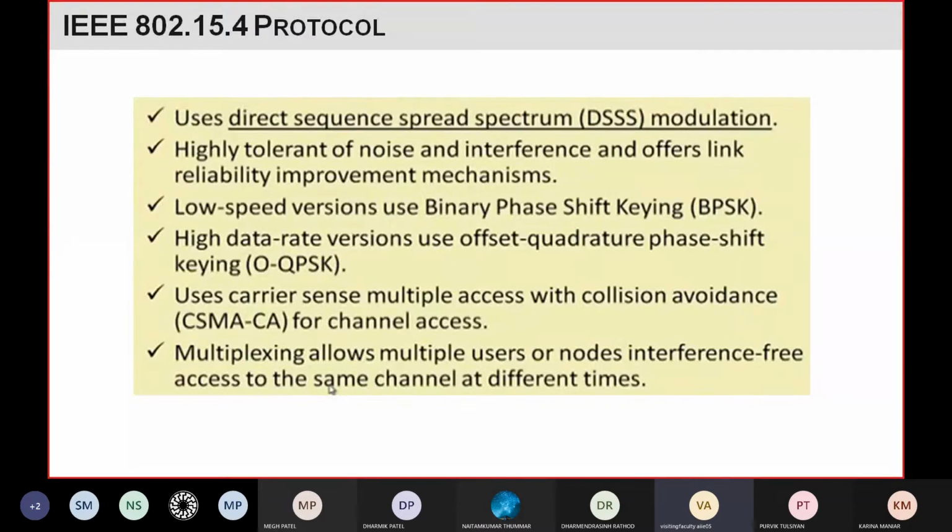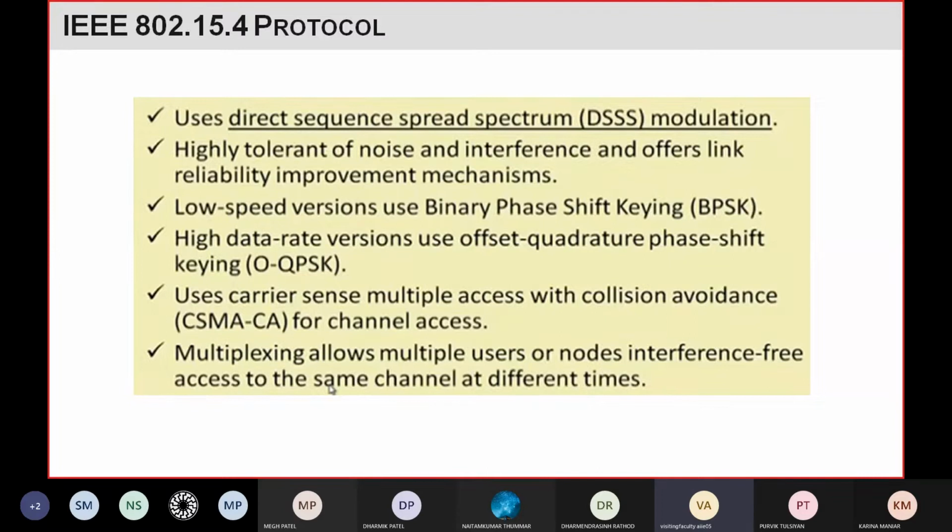From 100 megahertz you can generate at most 10 to 15 channels. So some users have to share the same channels, the devices have to share.